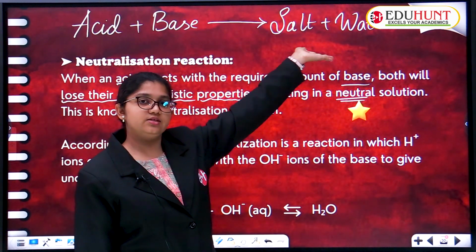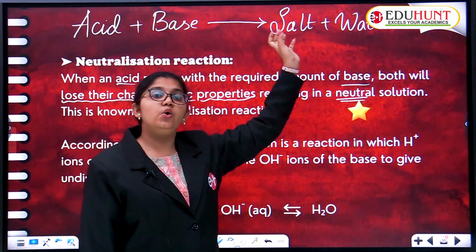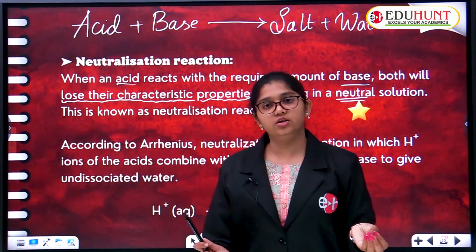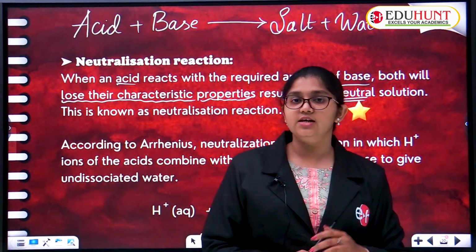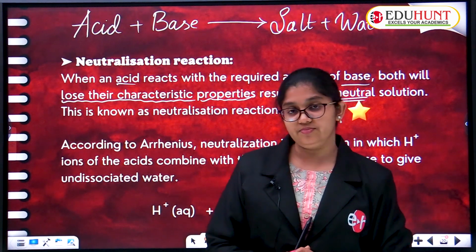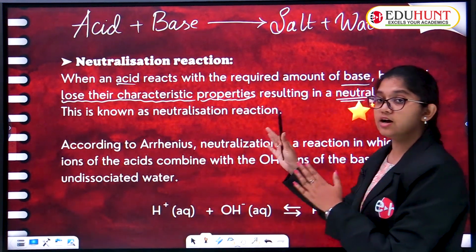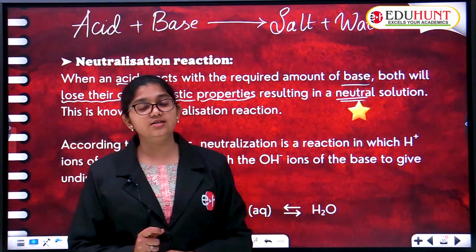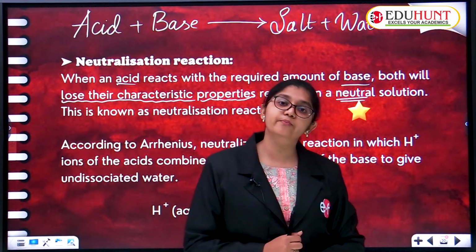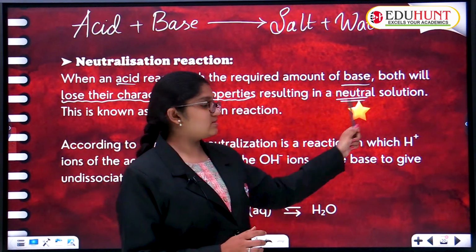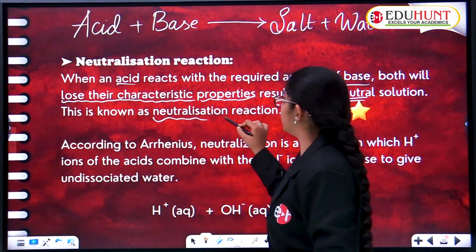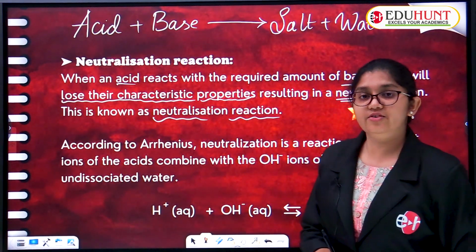So acid and base react to give salt and water, and that reaction is known as neutralization reaction. Here they both react together and lose their definite characteristic property to give rise to a neutral solution. That is known as neutralization reaction.